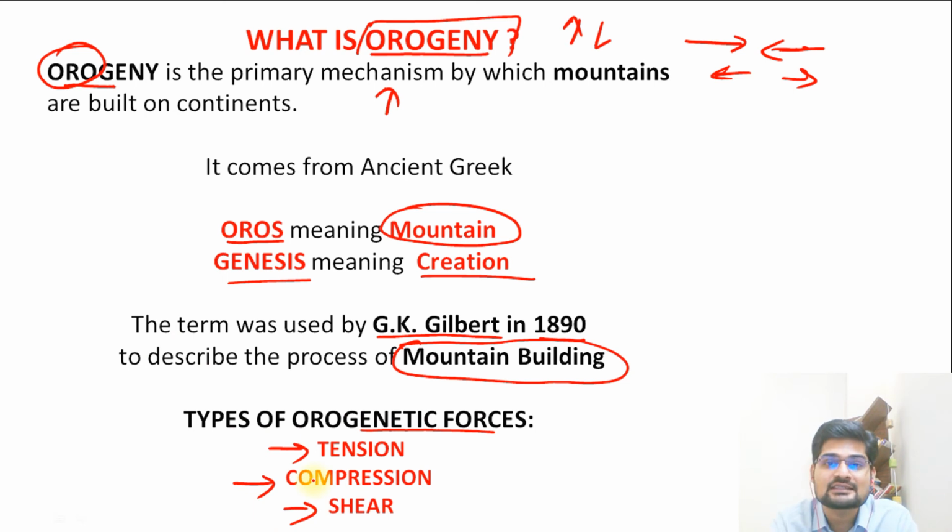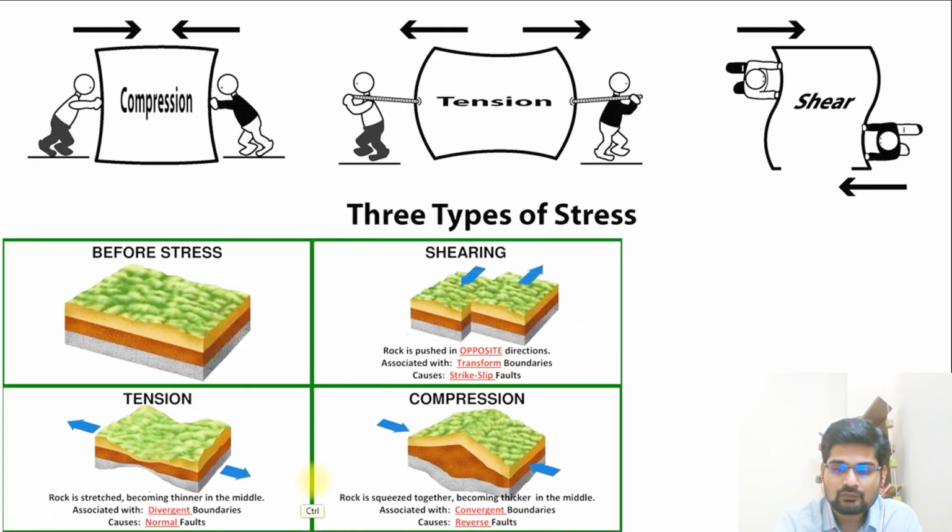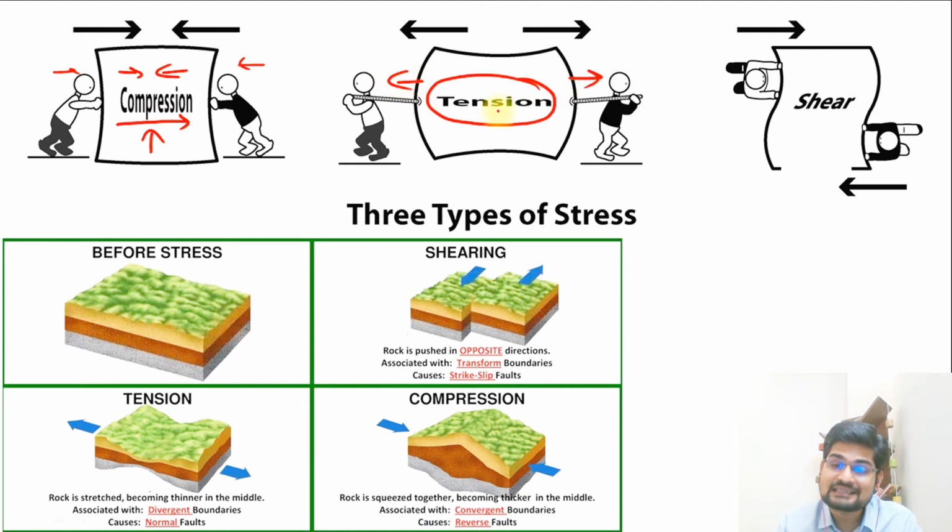So let's understand this with a diagram. What is compression? Just look at this particular image. We see that this person and this person are pushing this block in the same direction, towards each other. So this is compression. Then further, if they are pulling the object away from each other, then there is a creation of tension.